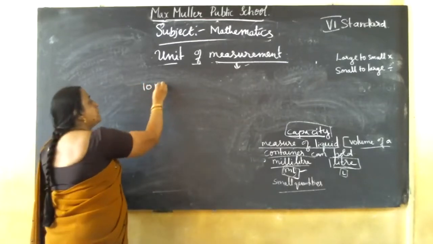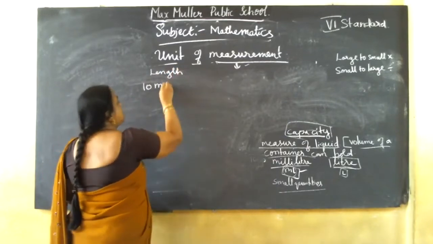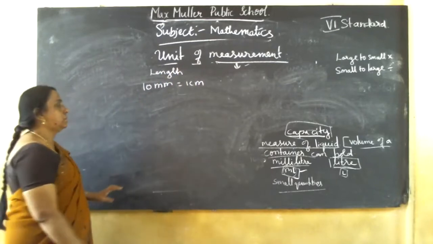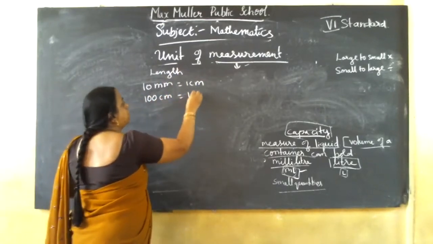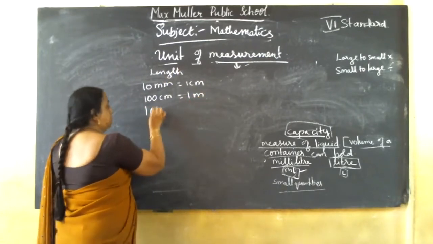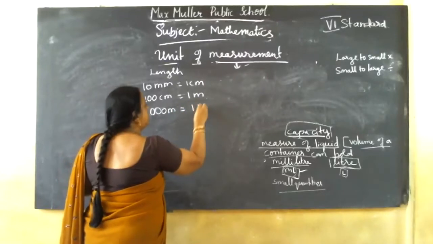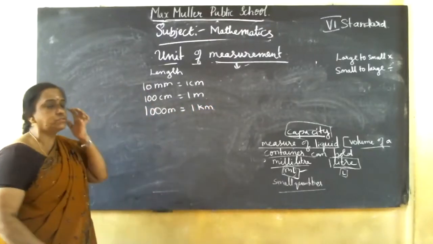First I'll go for length. 10 mm equal to 1 centimeter, 100 centimeter equal to 1 meter, then 1000 meter equal to 1 kilometer. Clear? If you know only this, you can solve the sums.